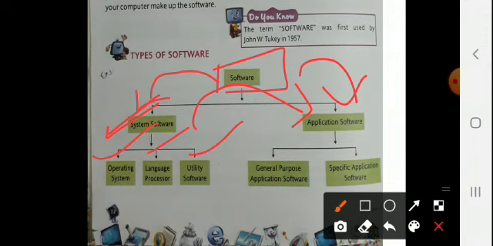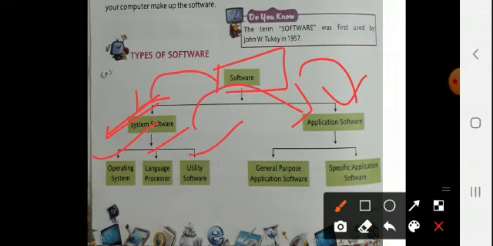Application software can further be divided into two parts: general purpose and specific application software. What general purpose means is that these are developed keeping in mind the general needs and requirements of a large number of people. For example, in our schools also, if we need to make a presentation, or work in Word, or we need a tabular representation, we can work in it.